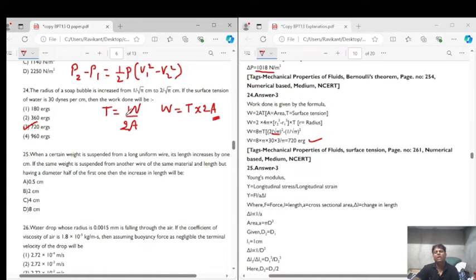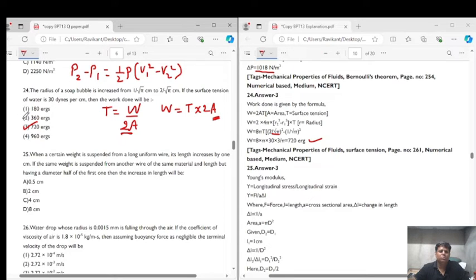The number of surfaces in a soap bubble is 2, so we multiply with 2 in the denominator. If it was a drop of water, it would have W upon A only for tension. So putting the values and calculating, we get the work done is equal to 720 ergs, right? The correct answer for question number 24 is option 3.